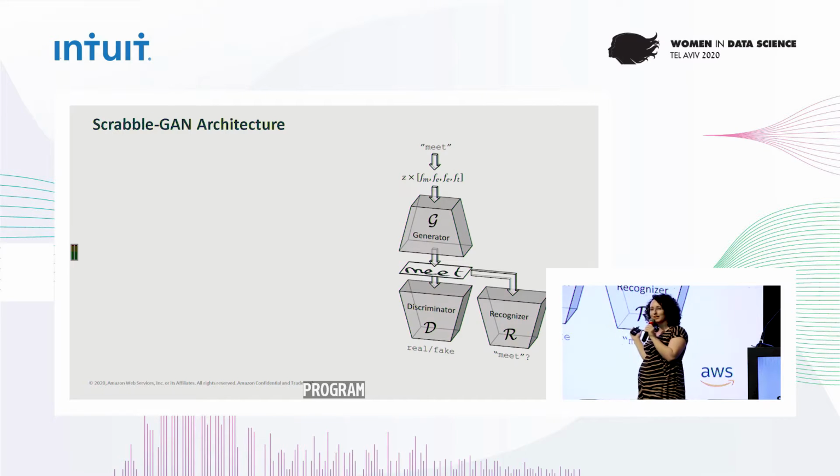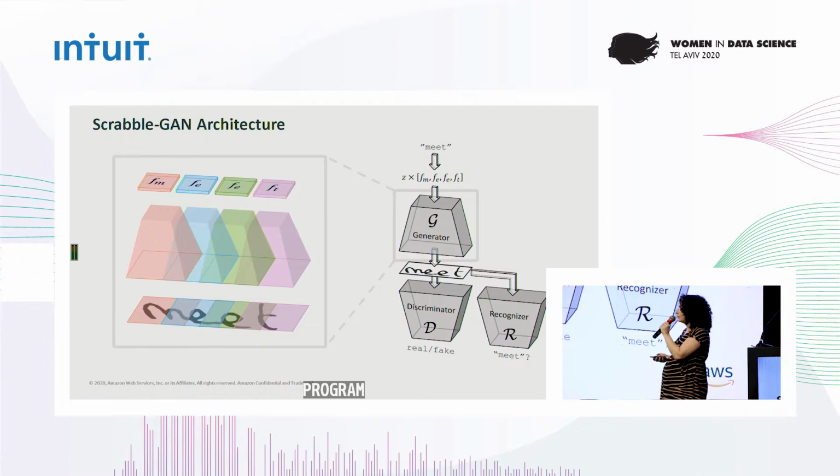And that's why we need the recognizer. The recognizer tries to read the word inside the image. And this forces the generator to actually generate not gibberish, but the exact word that we asked it to generate. So we have two loss terms. One is for the style, to have handwritten looking style, and the second is for the content.